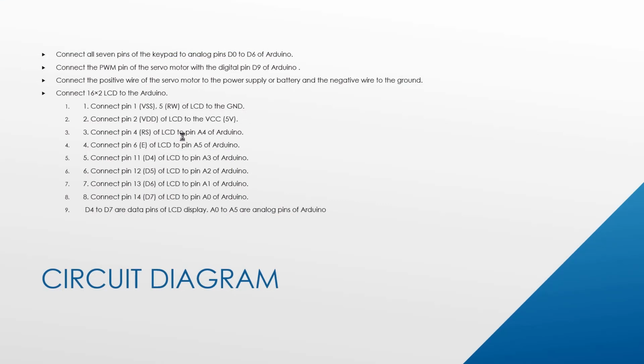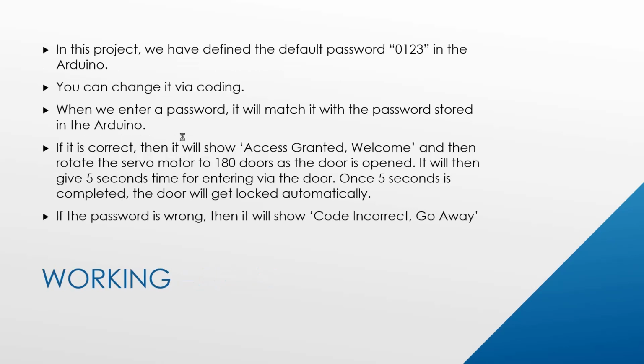And these are the connections of our project. We have connected keypad pins to digital pins of Arduino and motor to D9 of Arduino, and we have connected the 16x2 LCD display to the analog pins A0 to A5 of the Arduino. So, working of this project.